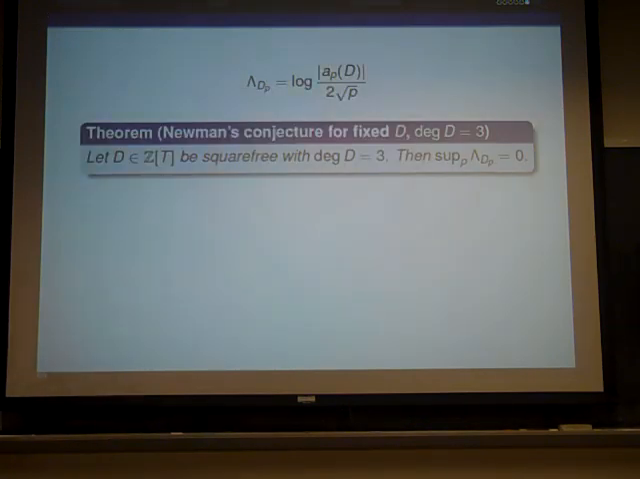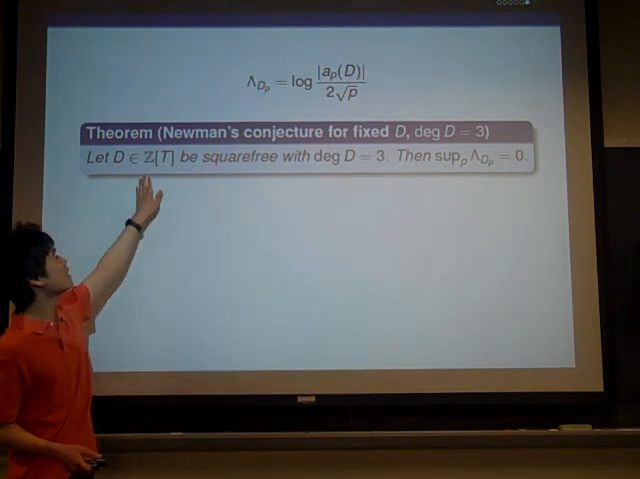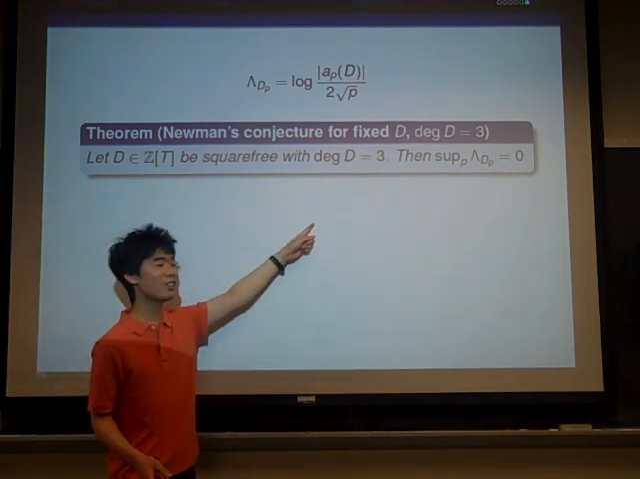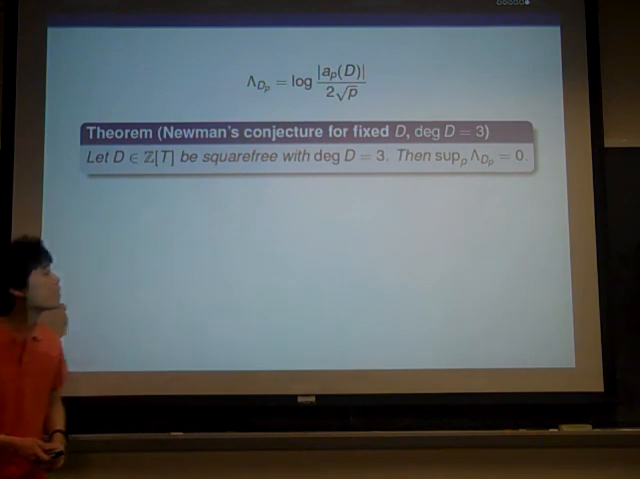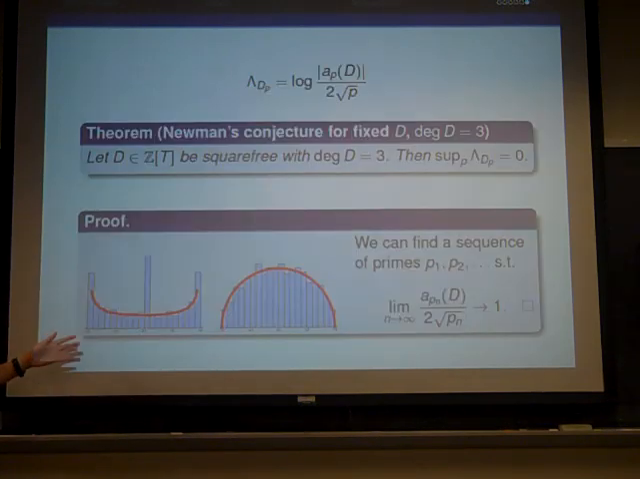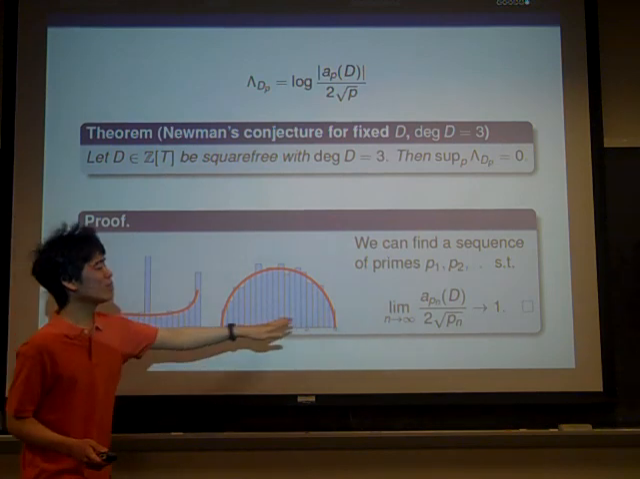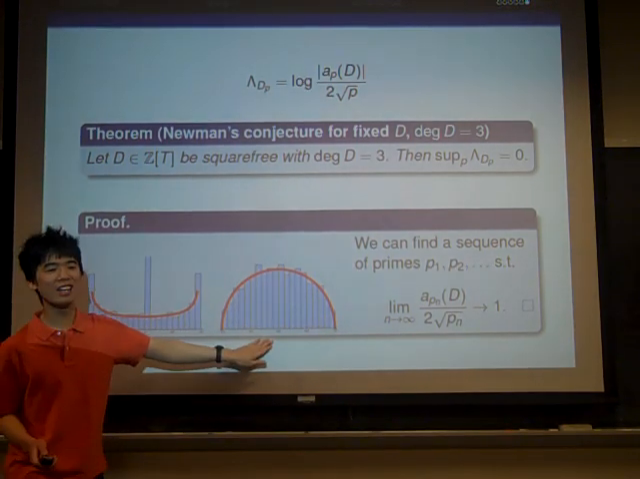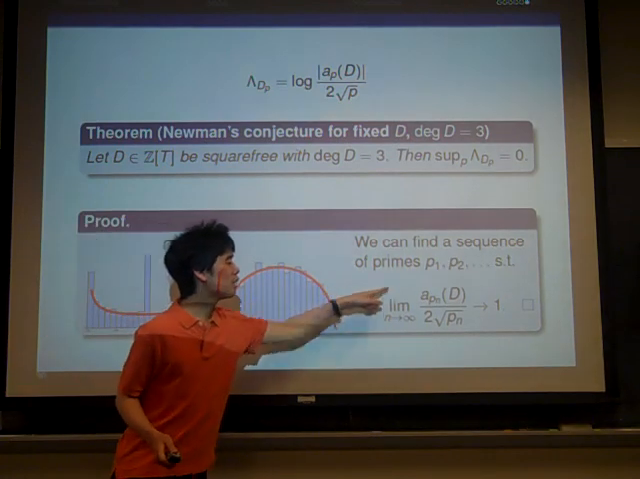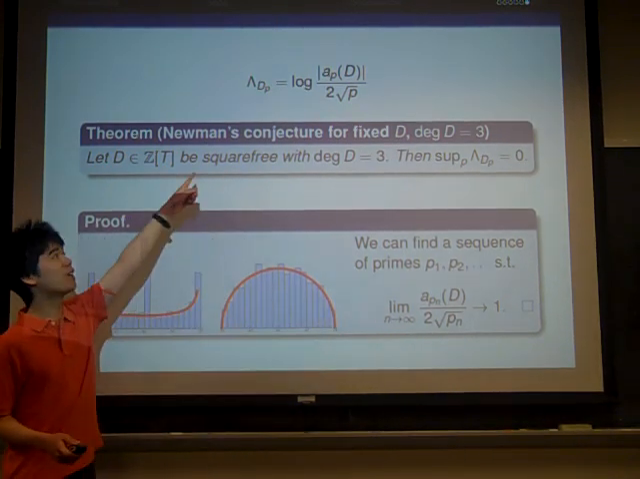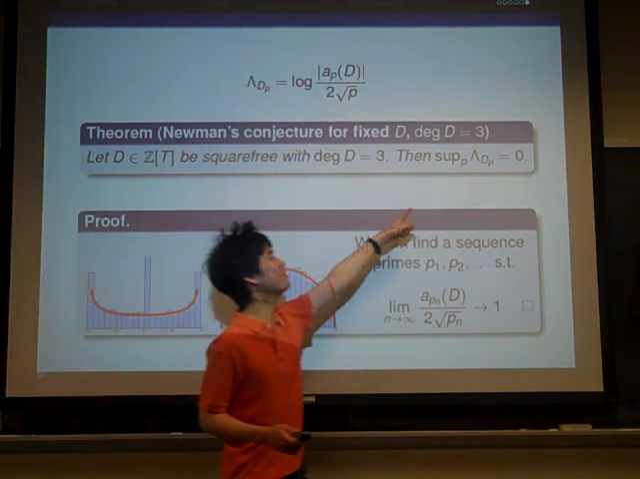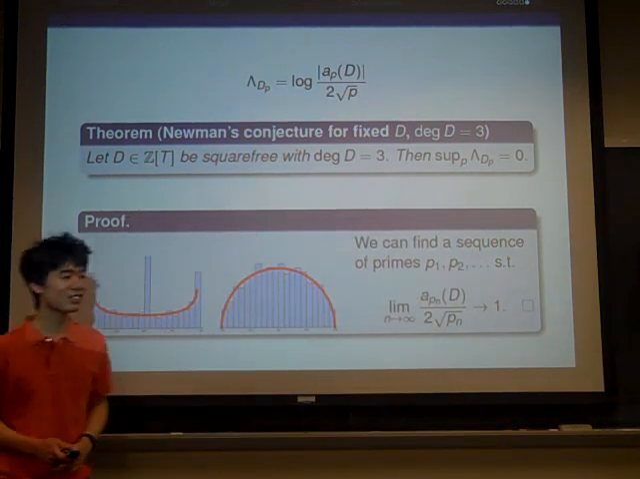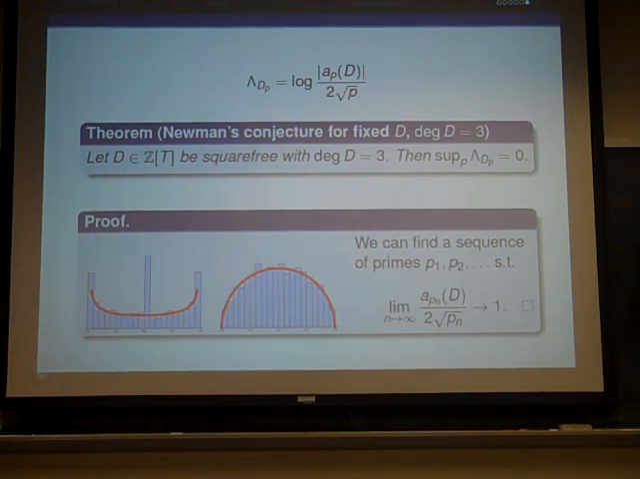And because of the Sato-Tate conjecture, we actually can prove that for this particular family, where we fix the polynomial D with degree 3, we do get that the supremum is non-negative, or actually just 0. And the proof goes like this. We know how the primes, or how this ratio is distributed. It's either this one or this one. And in either case, we can find a sequence of primes such that this ratio tends to 1. And therefore, the log of that ratio will end up tending to 0. And so the supremum here will be 0. And so that's pretty exciting that we can actually prove Newman's conjecture for some particular family.